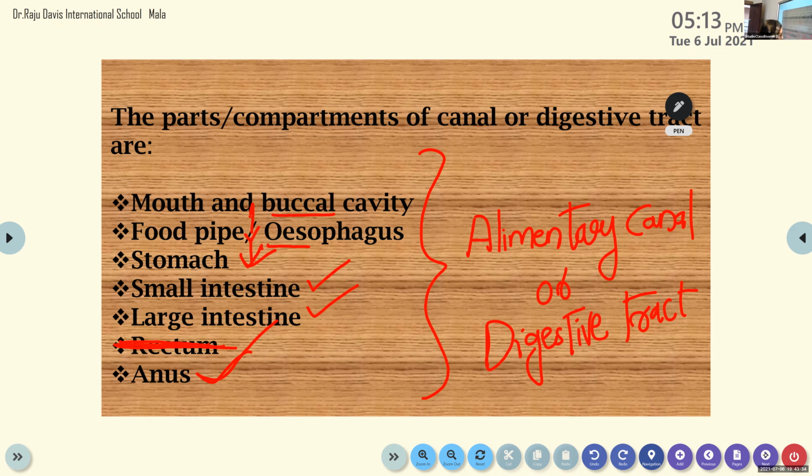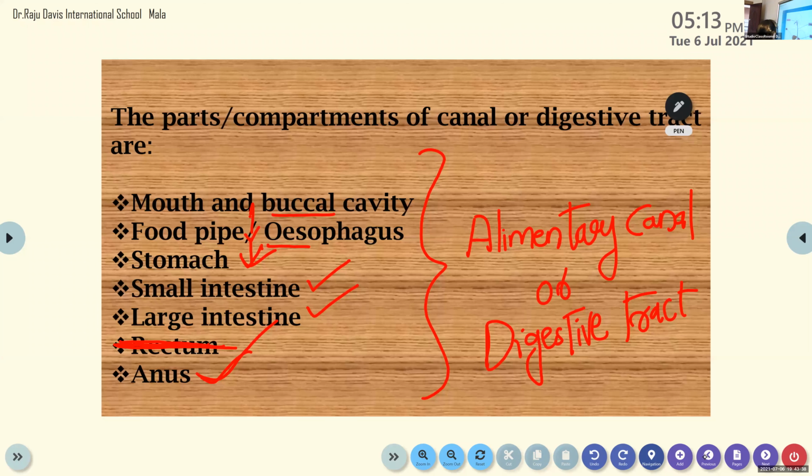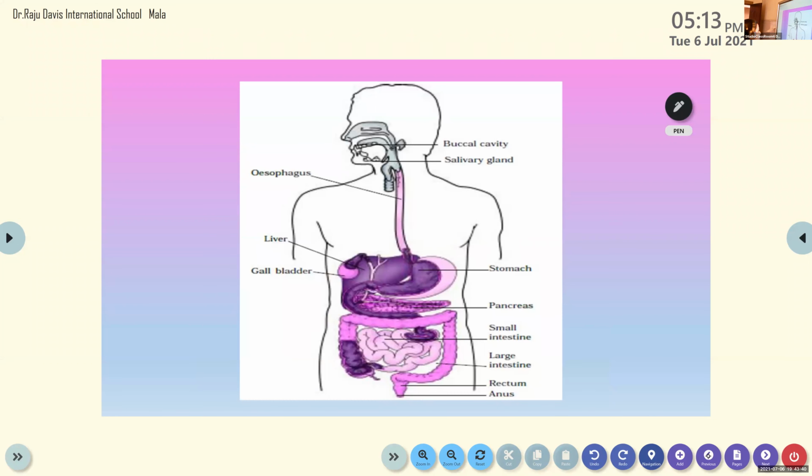All right. So now let us see the images of all these parts of the human body. When we put food into the mouth, it passes through an unbroken canal. It possesses different parts starting from the mouth and buccal cavity. What is the second part? Esophagus.